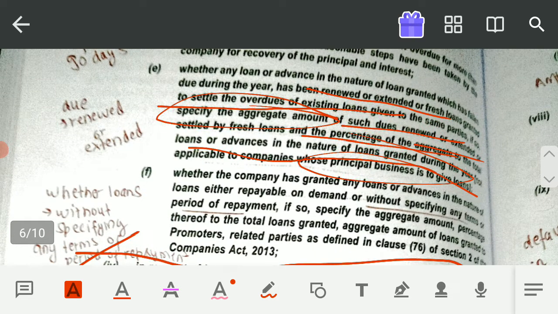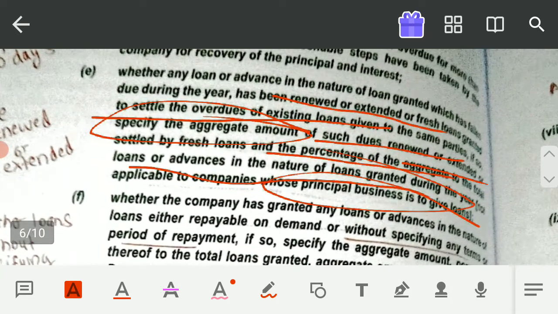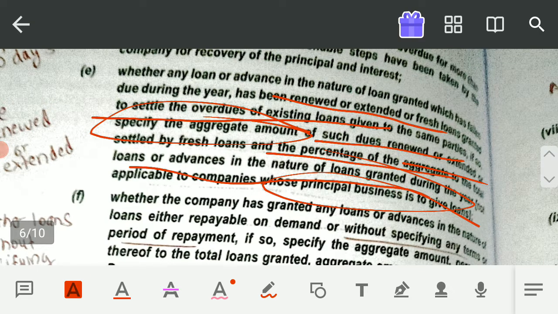So in this case also, whether any loans and advances in the nature of loans granted which has failed during the year has been renewed or extended, or fresh loan granted to settle the overdue of the existing loan, because the existing loan is going on.